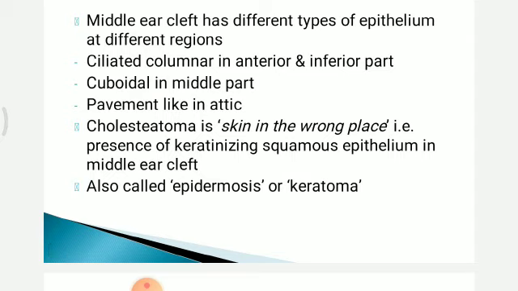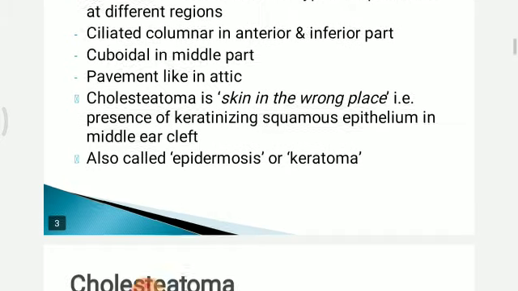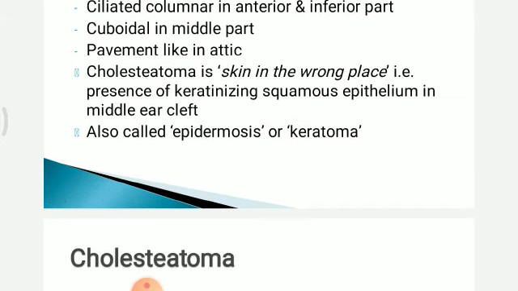But for simple understanding, cholesteatoma is skin in the wrong place. That is, presence of keratinizing squamous epithelium in middle ear cleft. It is also called epidermosis or keratoma.